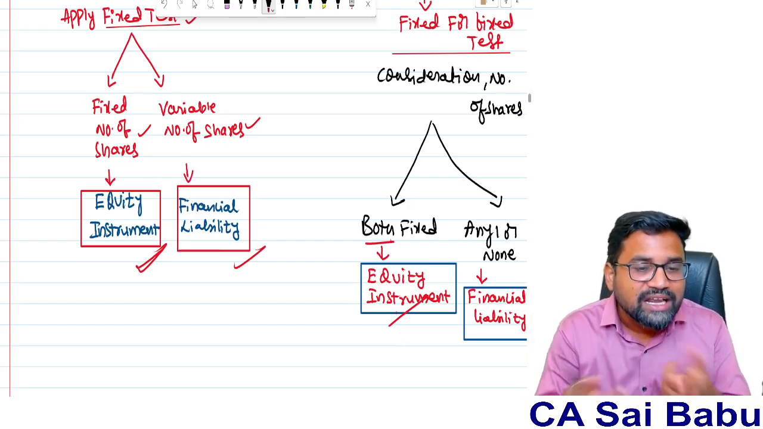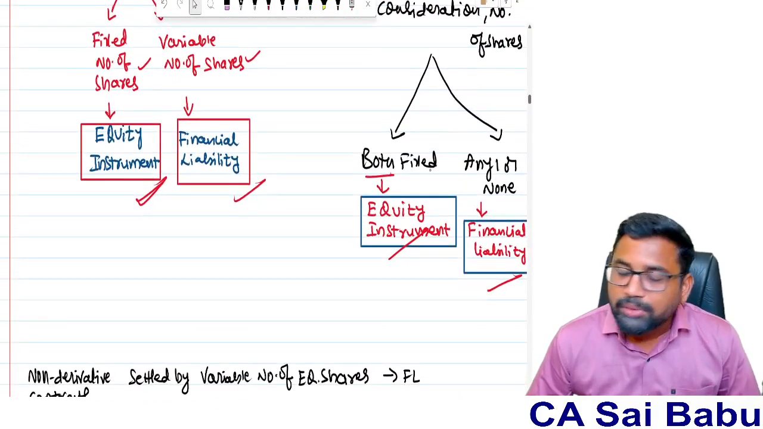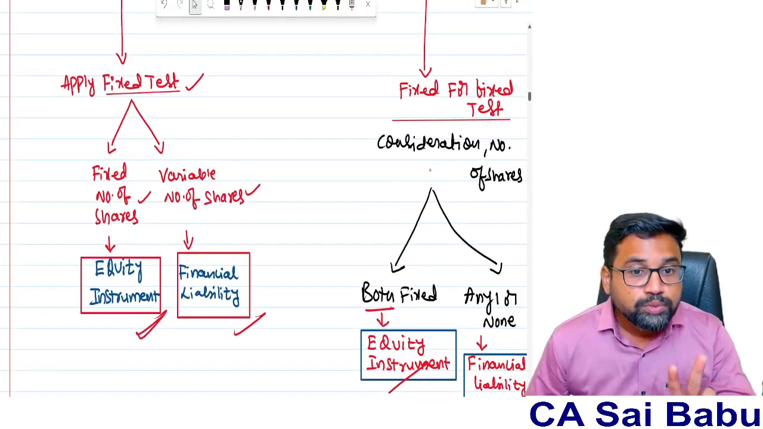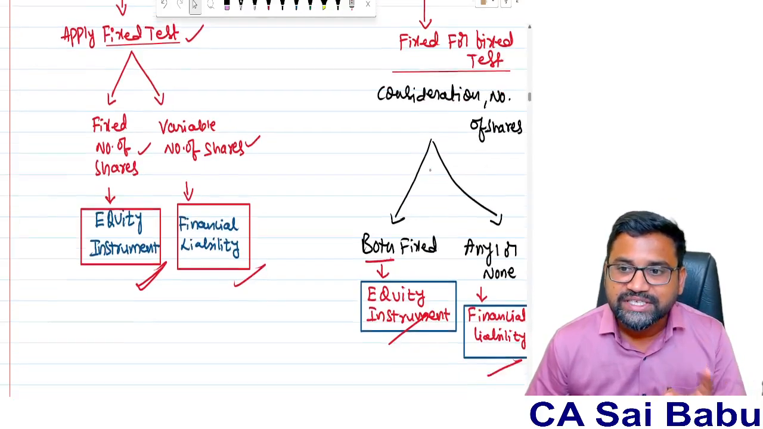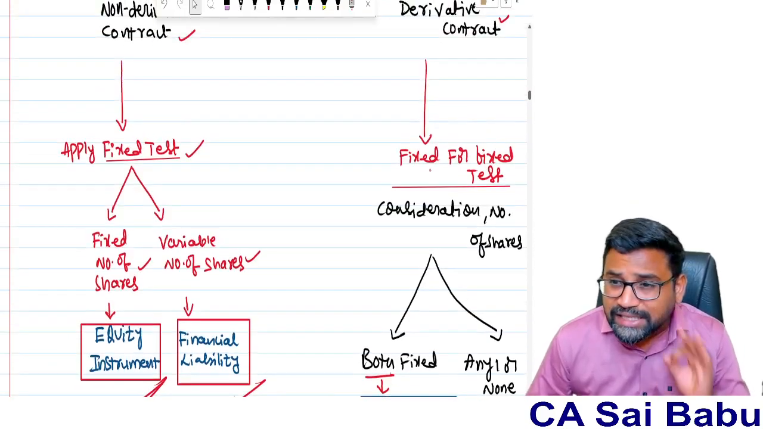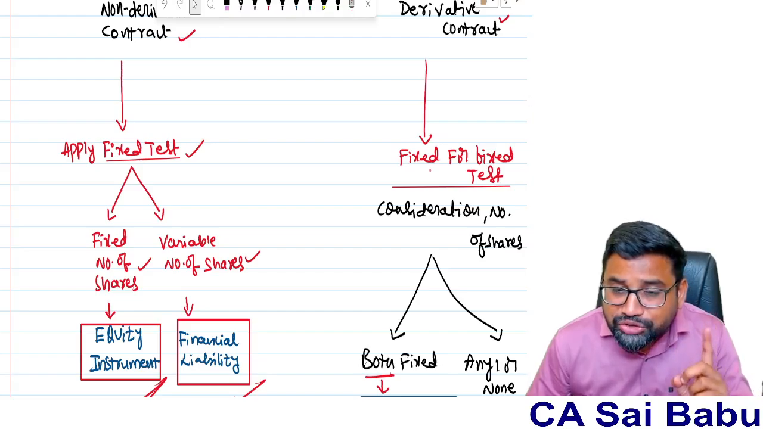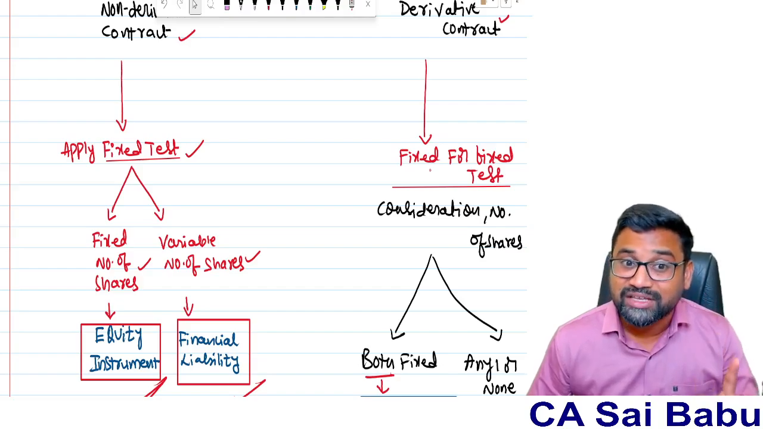Only one is fixed or none is fixed, financial liability. So remember, very simple, fixed for fixed test. Two things fixed, equity. One is fixed, none is fixed, liability. So basically the intention of Ind AS 32 is very clear. If you are settling any liability by issuing equity instrument, you are going to issue fixed number of shares.